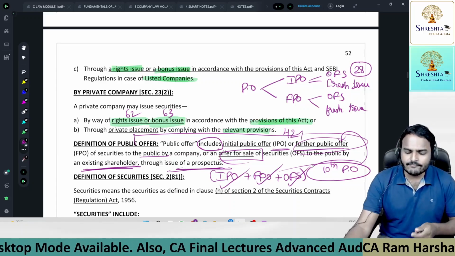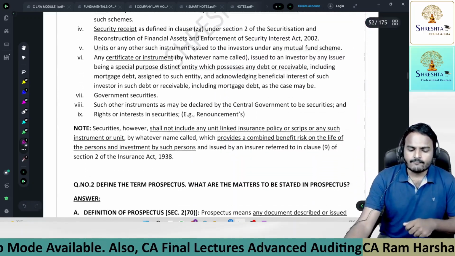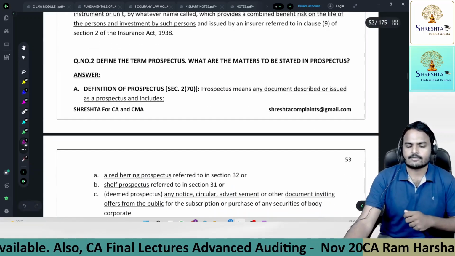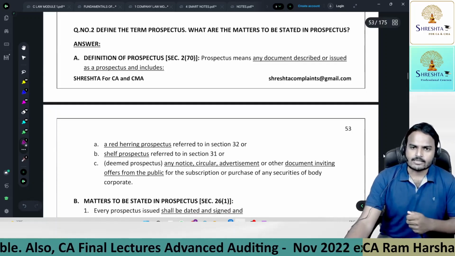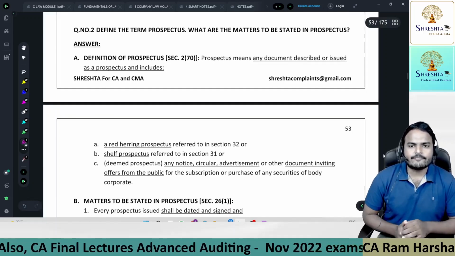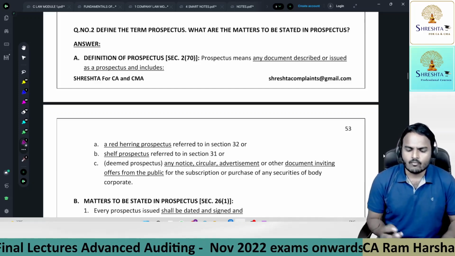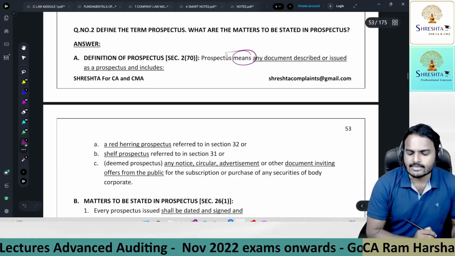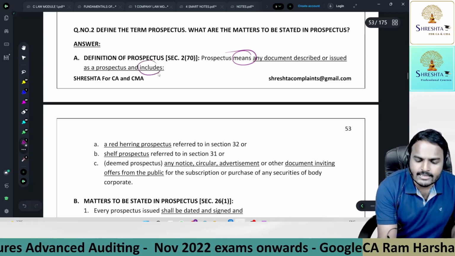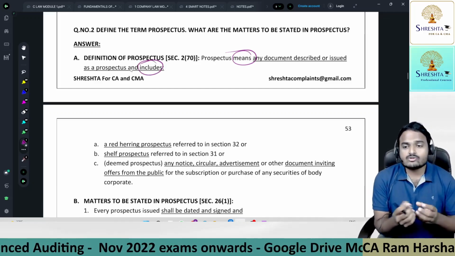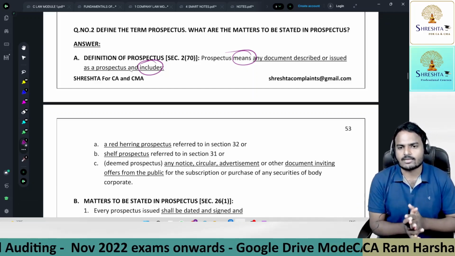So first see the definition of the prospectus. What is a prospectus? The definition of prospectus is classified into two parts. One is prospectus means, and the next one, prospectus includes. Means is an exhaustive definition, everything is covered.